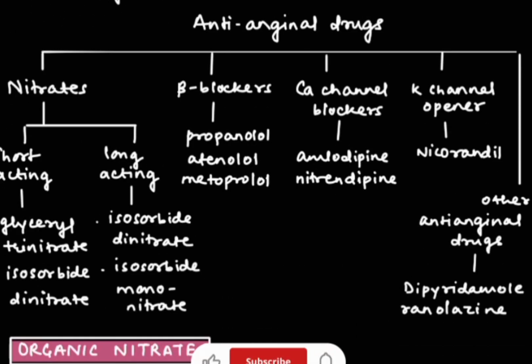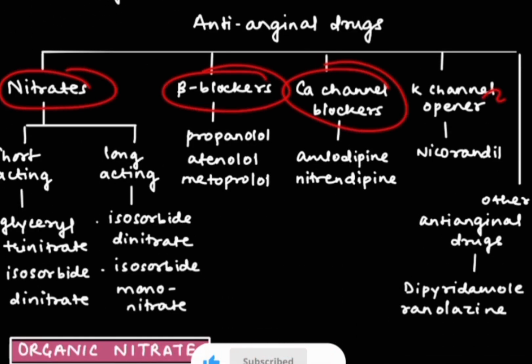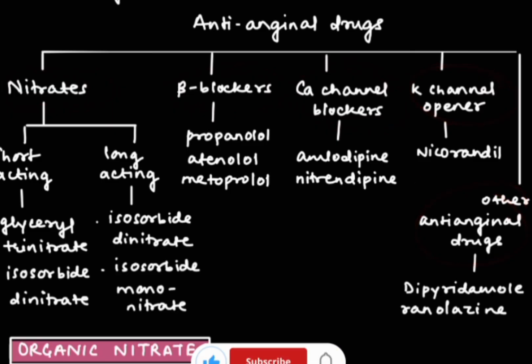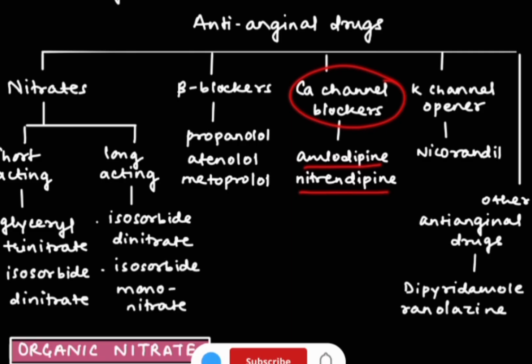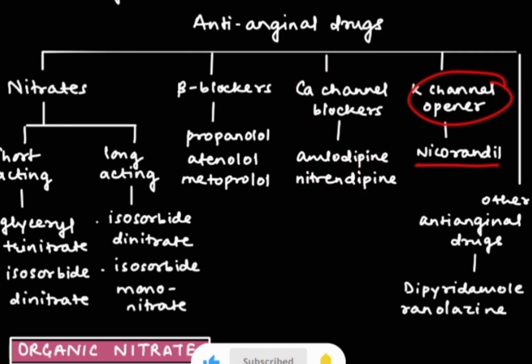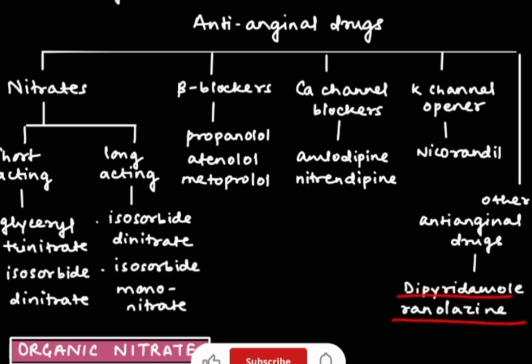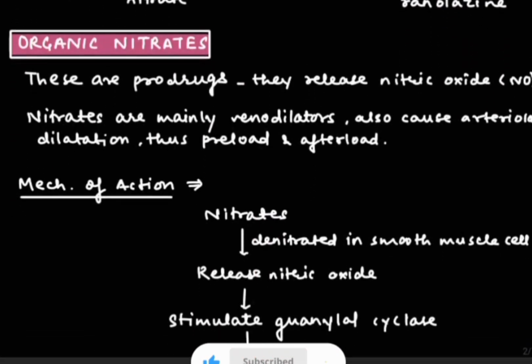Basically they are divided into 5 types: nitrates, beta blockers, calcium channel blockers, potassium channel openers, and other anti-anginal drugs. Nitrates can be divided into short acting and long acting. In short acting there are glyceryl trinitrate and isosorbide dinitrate, and in long acting there are isosorbide dinitrate and isosorbide mononitrate. So these are four things which come under nitrates. Under beta blockers there will be propranolol, atenolol, and metoprolol. Then calcium channel blockers will include amlodipine and nitrendipine. In potassium channel openers there will be nicorandil. And last is other anti-anginal drugs, in which there can be dipyridamole or ranolazine. This is the classification of anti-anginal drugs.